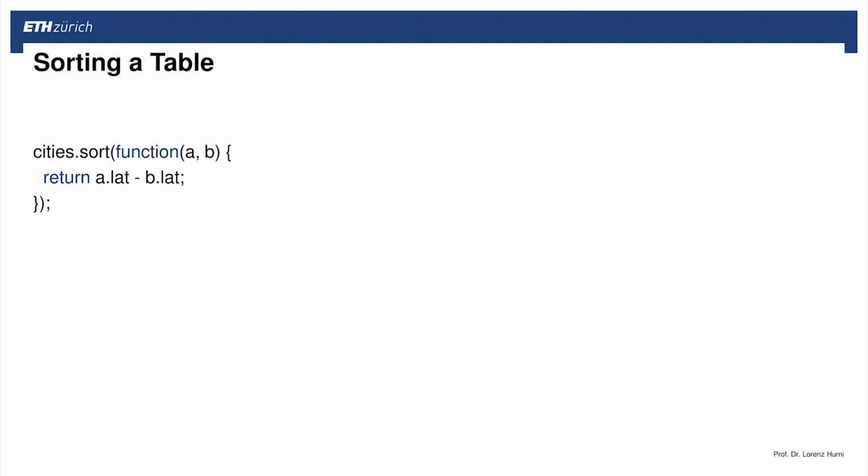To sort the table's latitudes in ascending order, we dereference the latitude's values from the records, calculate the difference, and return that value. To sort the latitude in descending order, just exchange A and B, or negate the return value. To sort strings, use the string's compare function. Pretty simple. Whatever objects you need to sort, a single method along with an accessor function will do the job.